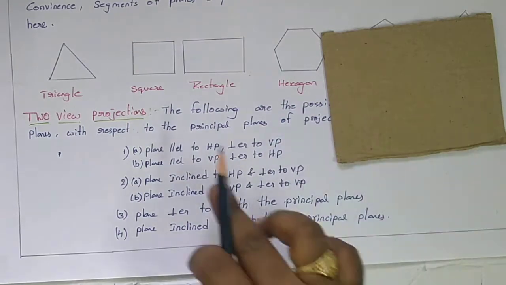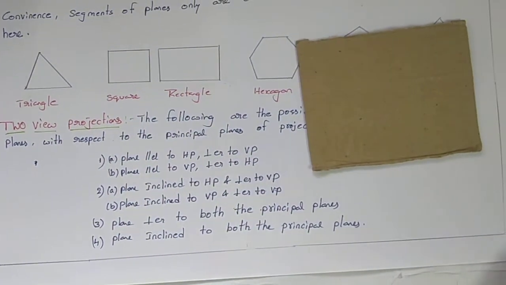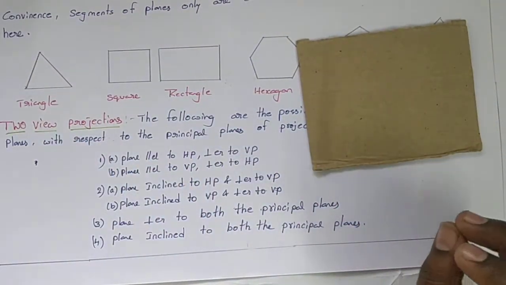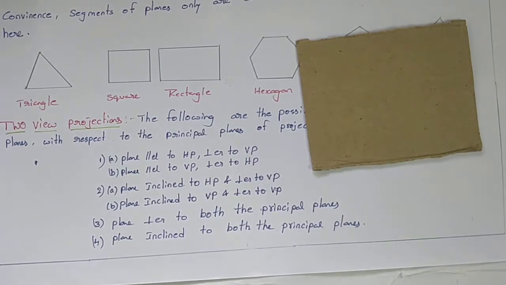Consider this area, assume it as the horizontal plane. Now we need a vertical plane.